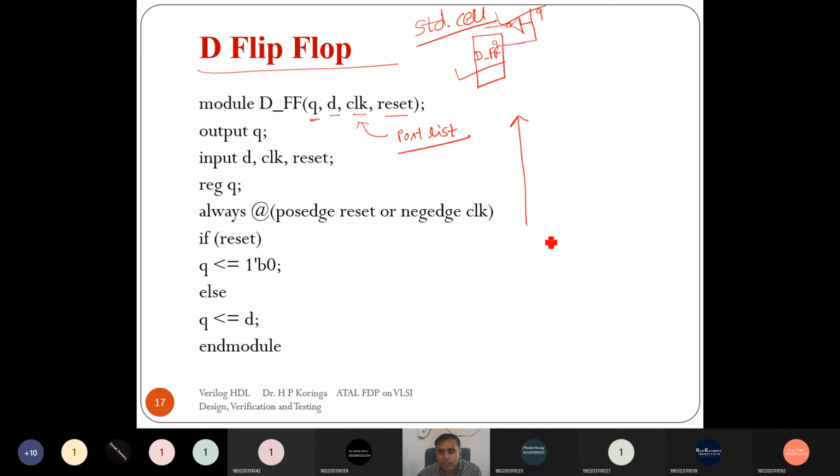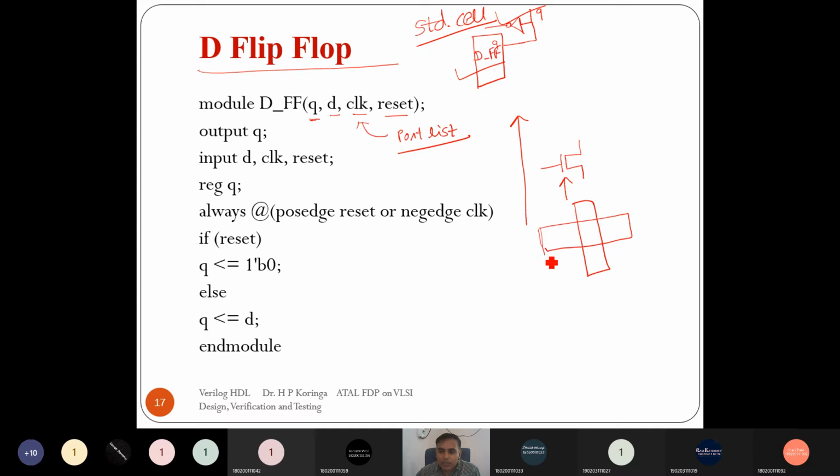First it connects the different layers of material, and from the layout it prepares a device, right? An NMOS or a PMOS from the layout. So layout is the lowest abstraction level, right?